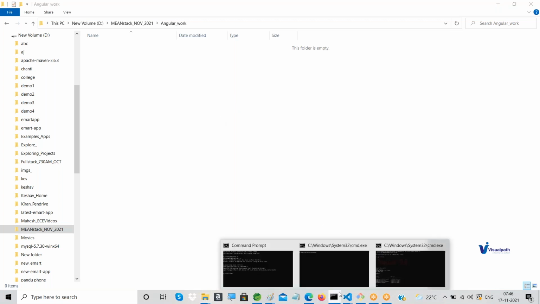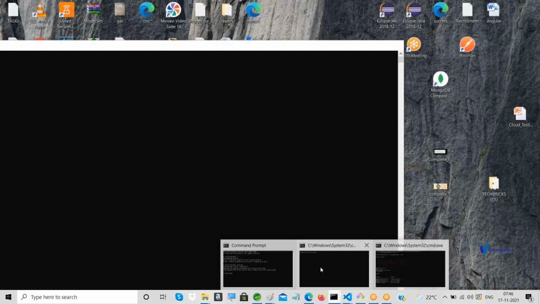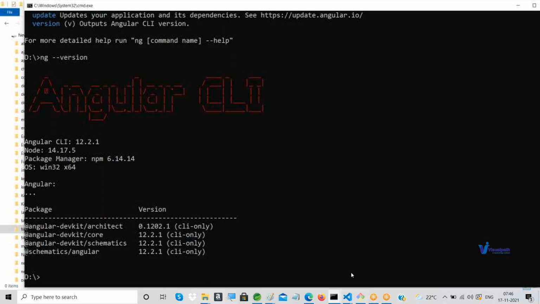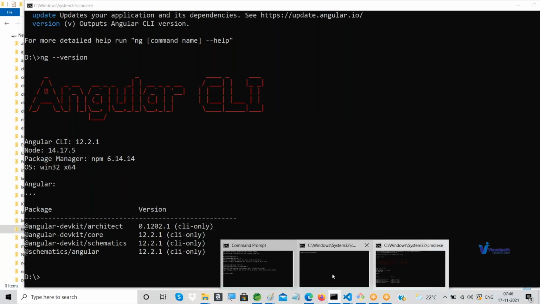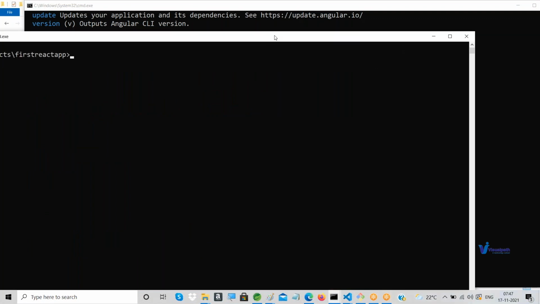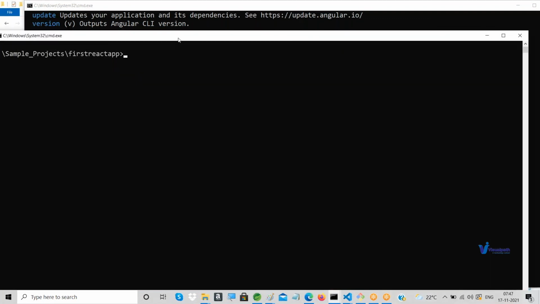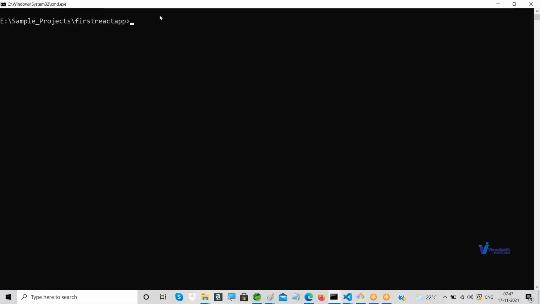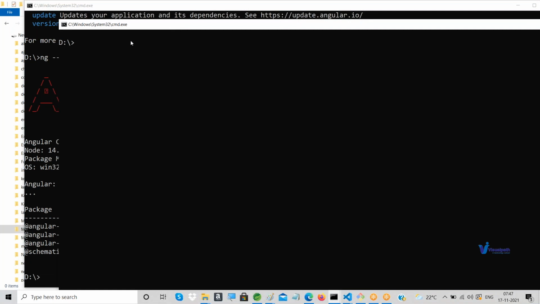First I have to create the project now. Any command prompt you can open, already things are open. First, you have to go to that folder structure. What is the structure? D drive is the structure.